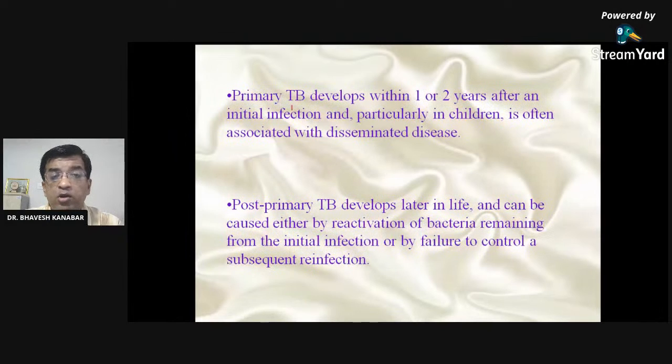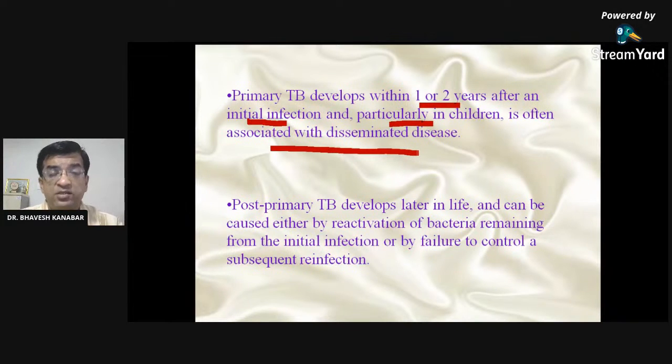Primary tuberculosis develops within 1 to 2 years after the initial infection. If the disease develops within 1 to 2 years, maybe we can call that an incubation period. In case of tuberculosis, the incubation period may be years, right? So it may develop into primary tuberculosis, which affects the lung, particularly in children, and is often associated with disseminated disease. Disseminated means widespread disease. It is spread all over the body. That is called disseminated disease.